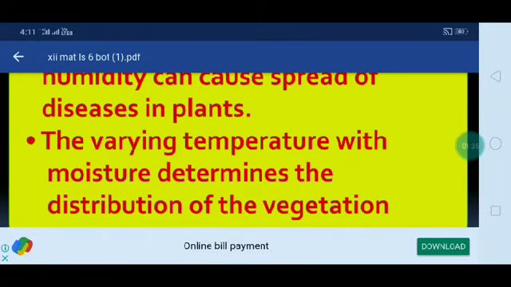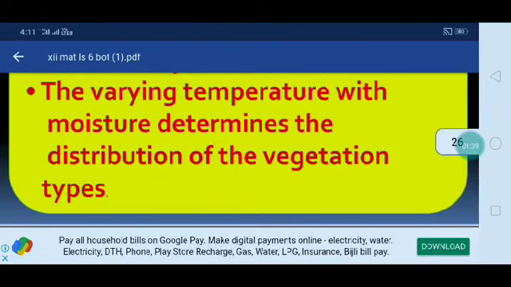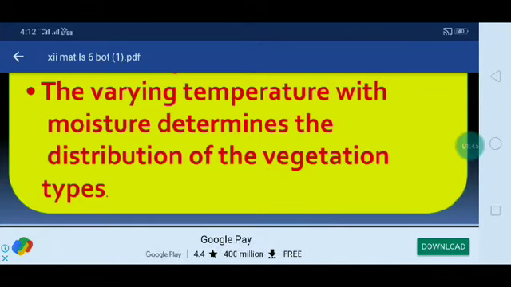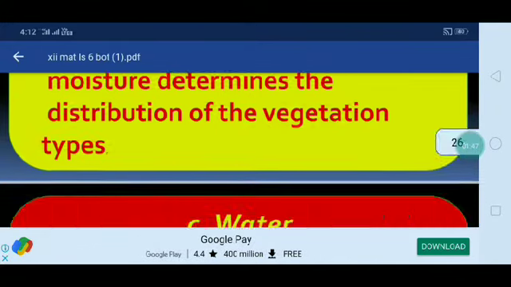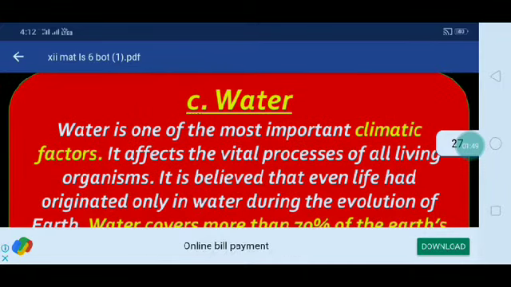The varying temperature with moisture determines the distribution of the vegetation also. Varying temperature means some variation will occur in temperature. It will show some of the vegetation types.